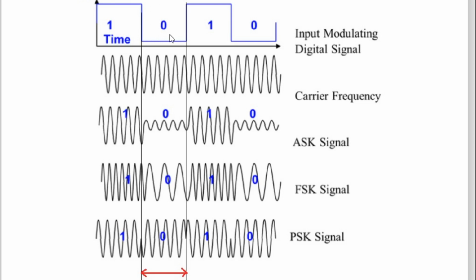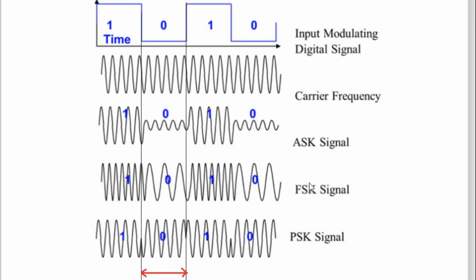So when logic 0 comes, the modulator circuit automatically changes the amplitude of that sine wave from high to low. Now see how low the amplitude is. It can be 0 volt also, but it is very low now. In this way, low amplitude indicates logic 0. Then again high amplitude, logic 1 means high amplitude, and then logic 0 like this. So this is amplitude shift keying. What is changing? The amplitude of the carrier signal is shifting. A high amplitude carrier signal is understood as logic 1, and a low amplitude carrier signal is understood as logic 0.